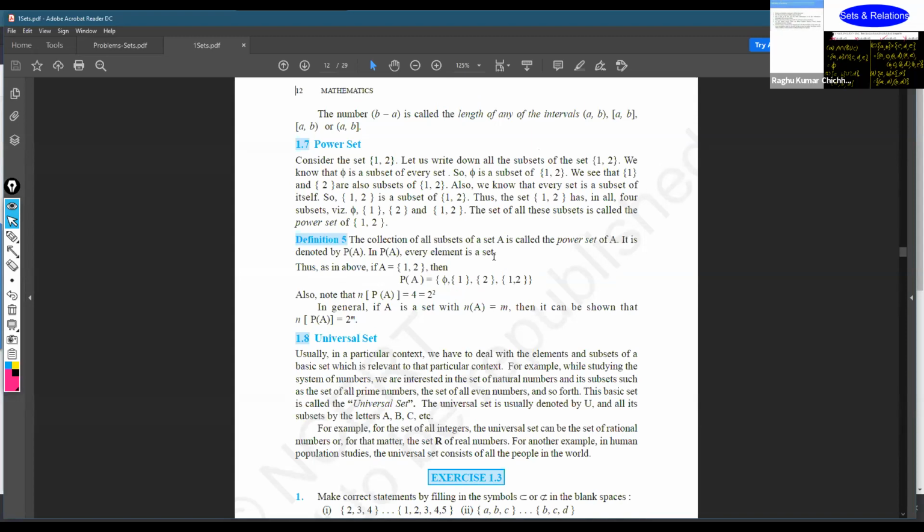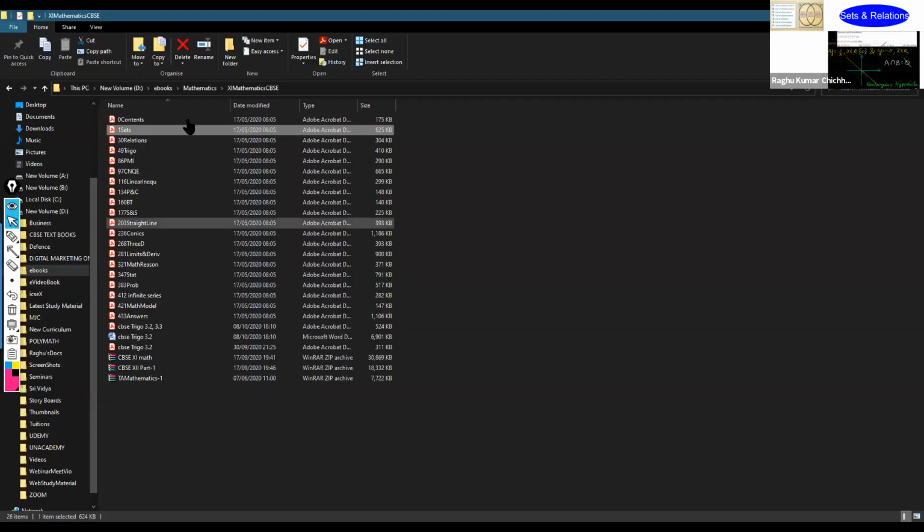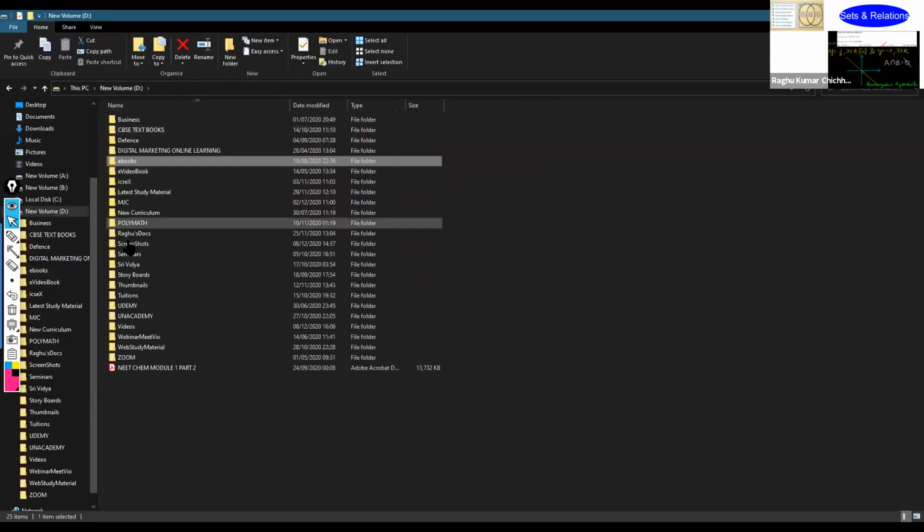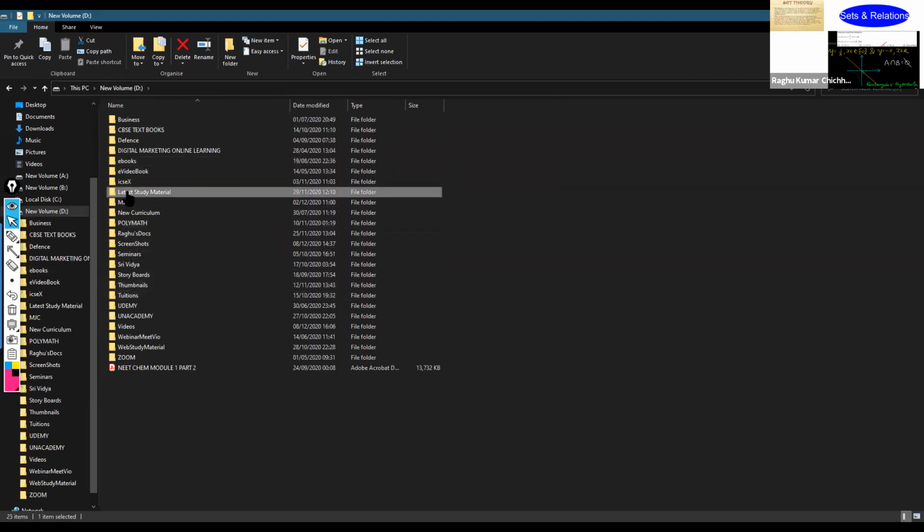Let us understand what exactly the power set is. Power set is the set containing all the subsets. What does it mean? If you take any set, for example, I'll take a simple set for your better understanding.